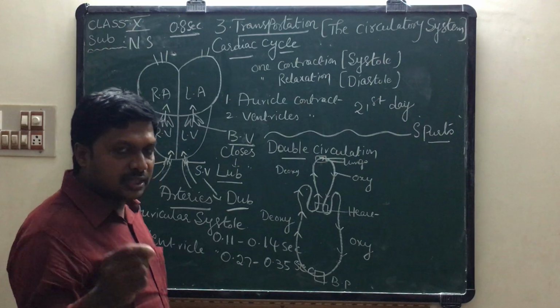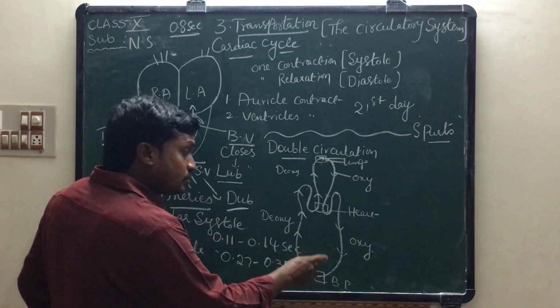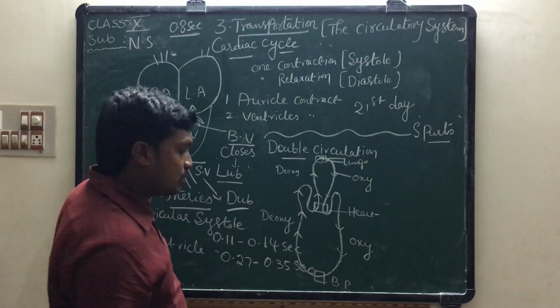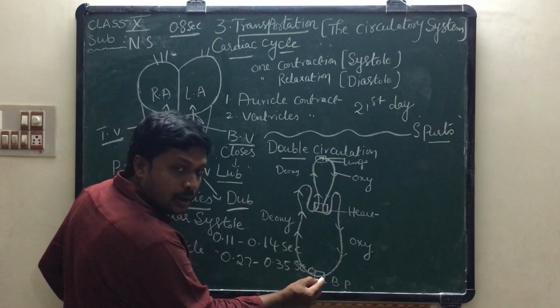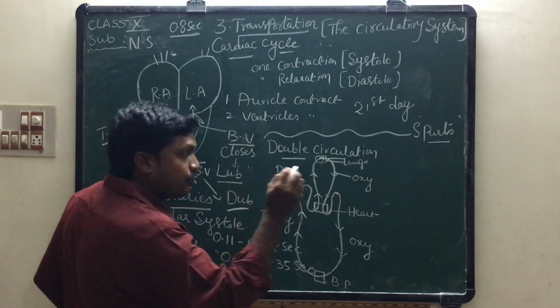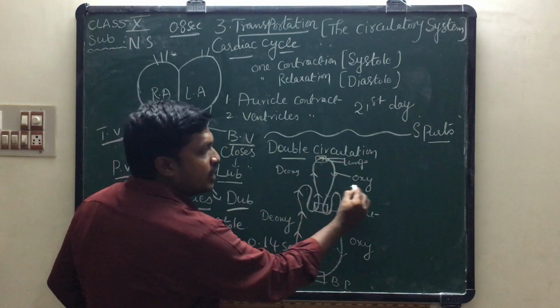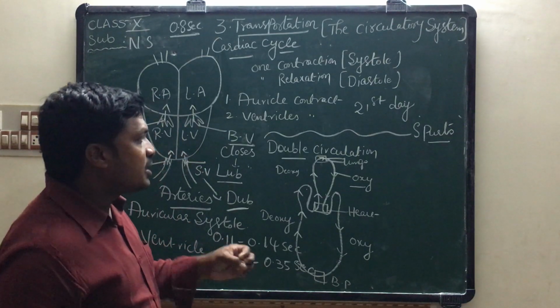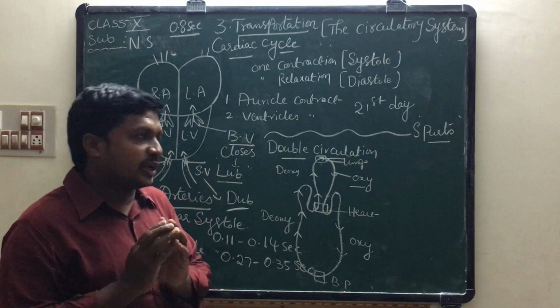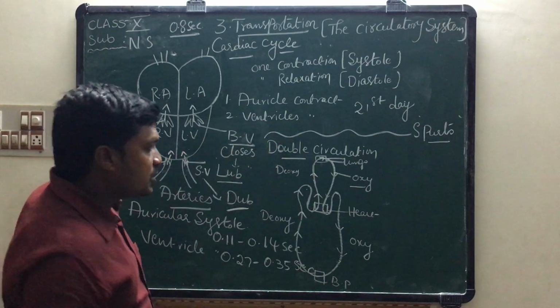If you observe in this picture, in this flow chart, blood enters into the heart how many times? 2 times. One from body parts to heart. Which blood? Deoxygenated blood. Second from lungs to heart. Which blood? Oxygenated blood. Means in this circulation we can find that blood enters into the heart 2 times. That is called double circulation.